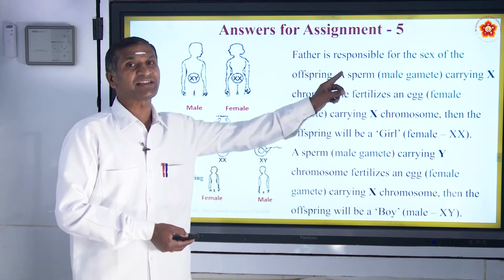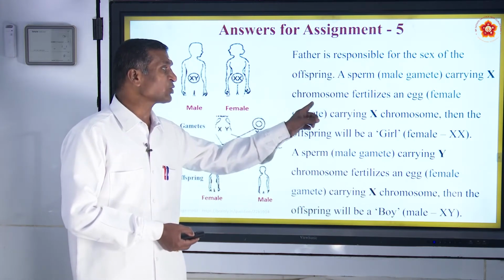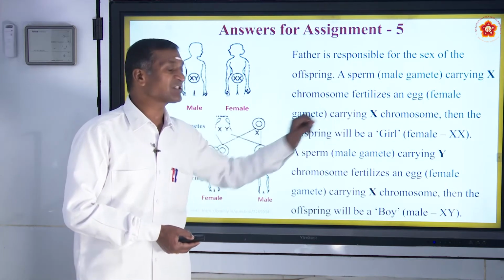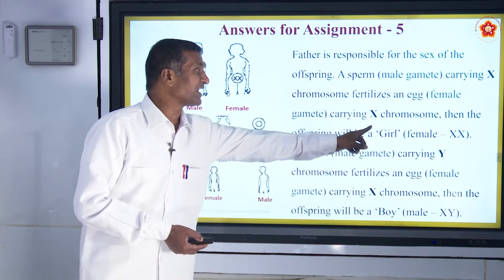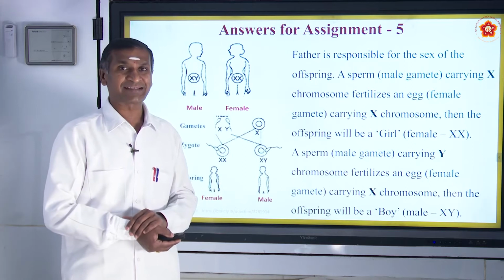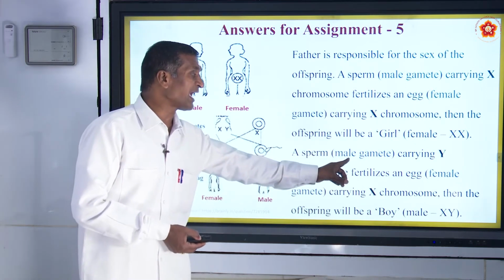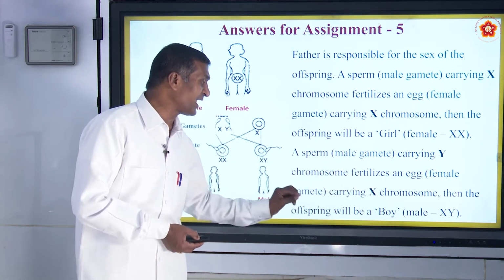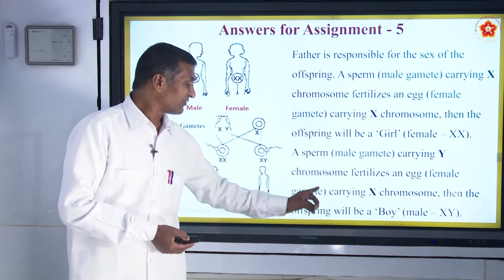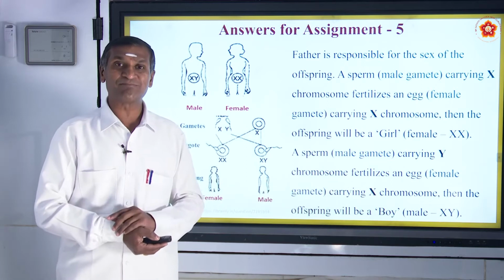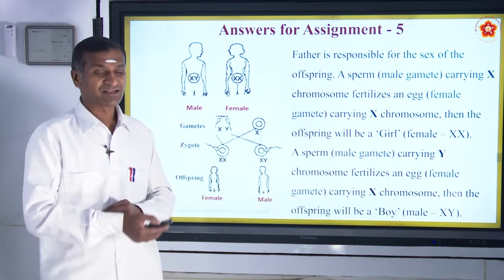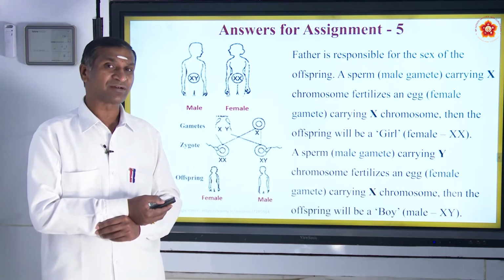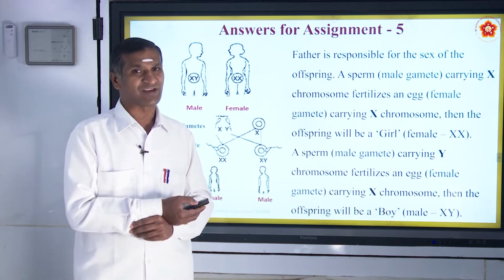A sperm, which is the male gamete carrying the X chromosome, fertilizes an egg, or female gamete, carrying the X chromosome; then the offspring will be a girl, that is female, XX. A sperm carrying the Y chromosome fertilizes an egg carrying the X chromosome; then the offspring will be a boy, that is male, XY. So the father is responsible for whether the child born is male or female.